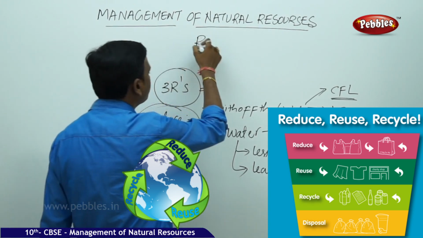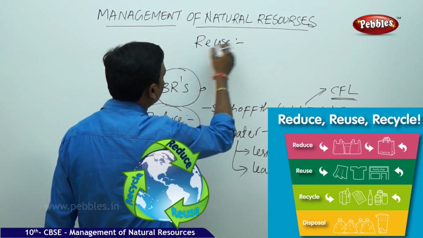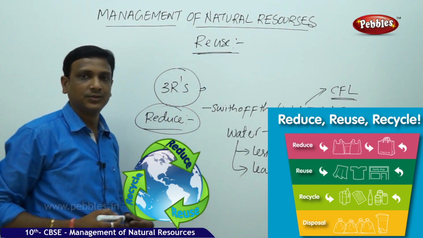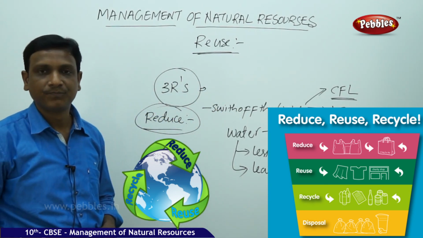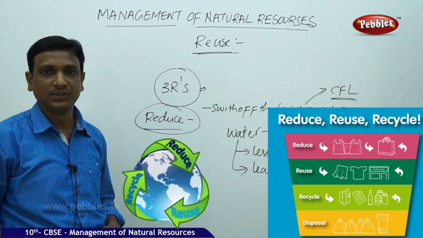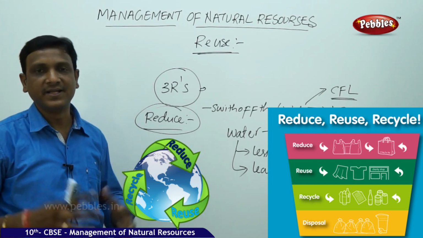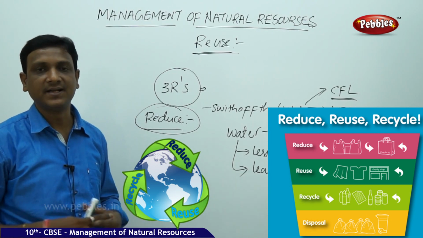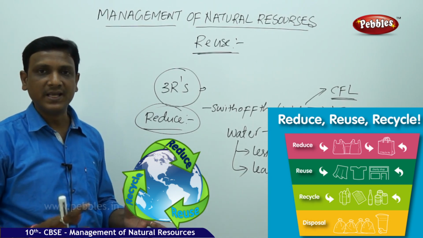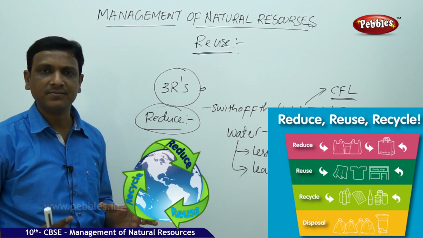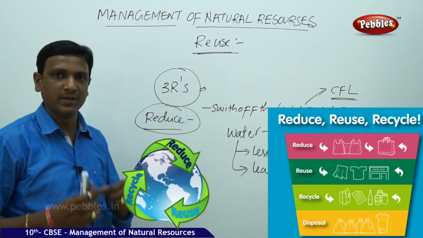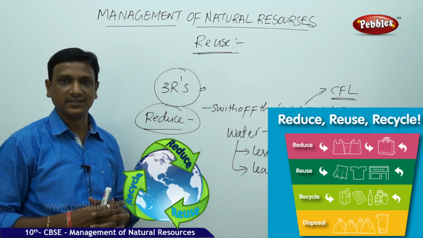Let us talk about reuse. Certain resources can be reused. So what can you reuse? We can use various kinds of containers, glass containers or plastic containers or bags. Many of the food items or different items we purchase in the shopping malls are packed in different containers.